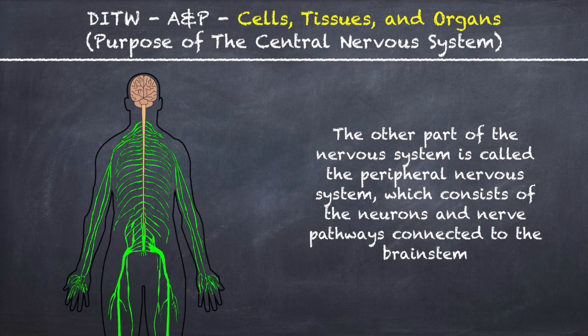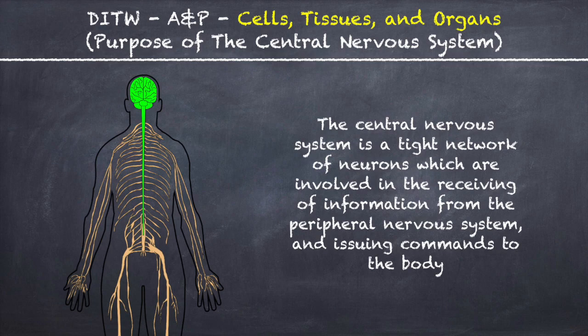The other part of the nervous system is called the peripheral nervous system, which consists of the neurons and nerve pathways connected to the brainstem. The central nervous system is a tight network of neurons which are involved in the receiving of information from the peripheral nervous system and issuing commands to the body.